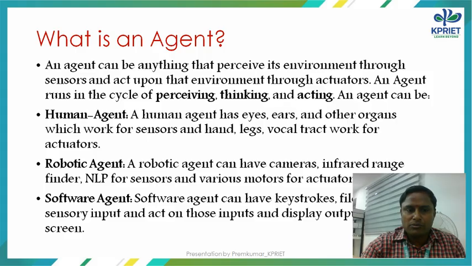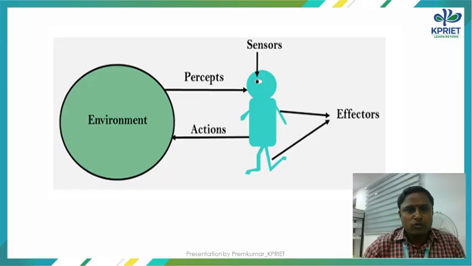There are three types of agent: human agent, robotic agent, and software agent. A human agent has eyes, ears, and other organs which work as sensors, and hands, legs, and vocal tract work as actuators. A robotic agent can have cameras, infrared range finders, and NLP for sensors, and various motors for actuators. A software agent can have keystrokes and file contents as sensory input, act on those inputs, and display output on the screen. You can see this diagram to understand the functions of a general agent.